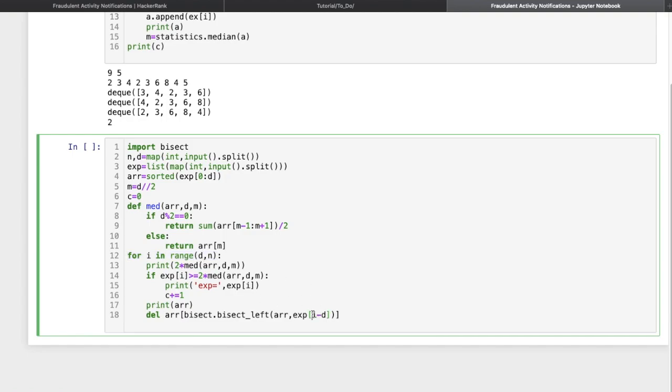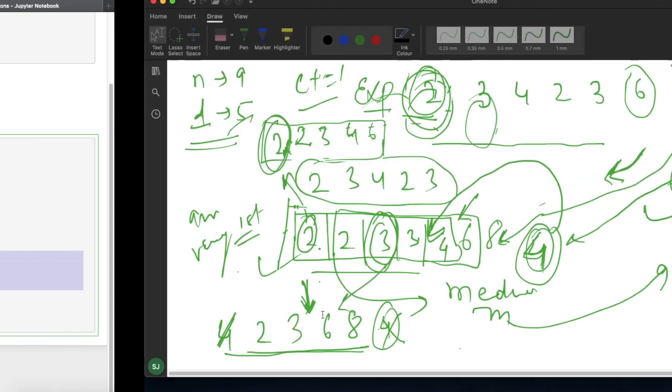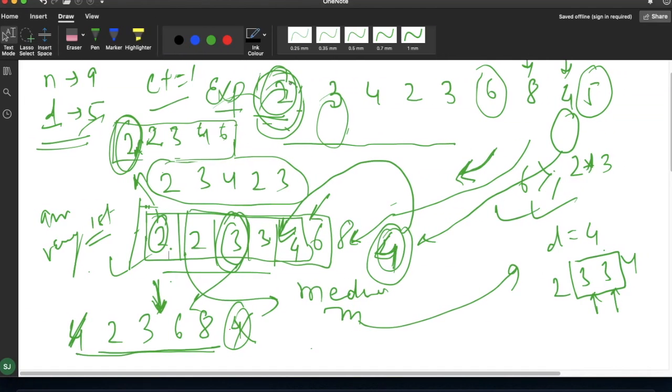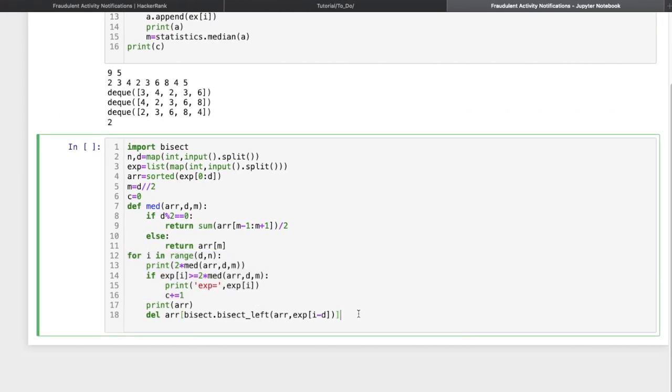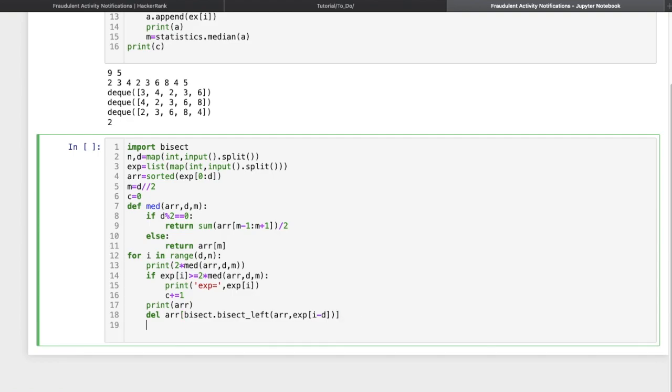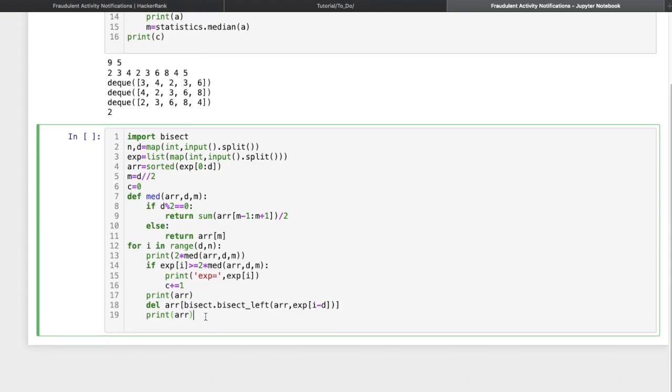You can see i is d initially for this loop, and I'm subtracting d, so i minus d will be 0. So expenditure of 0, which value is 2, will simply be deleted. After deletion, let me print the array and see. Now the value got printed.